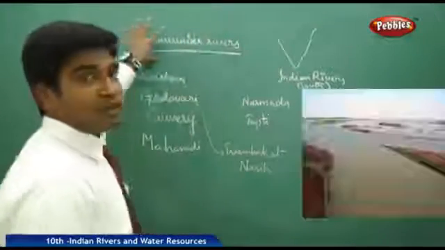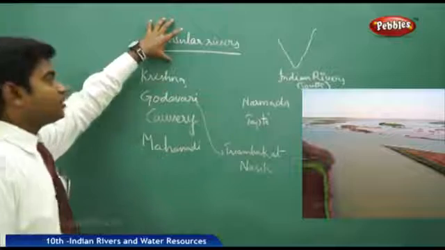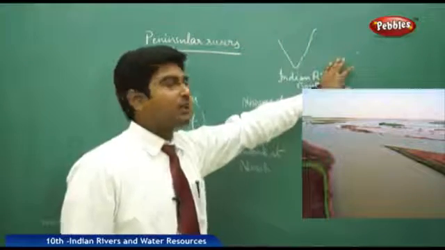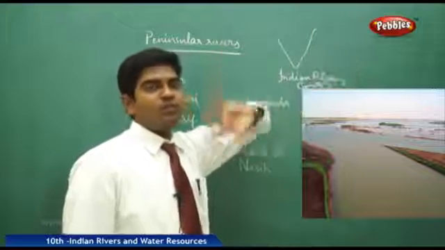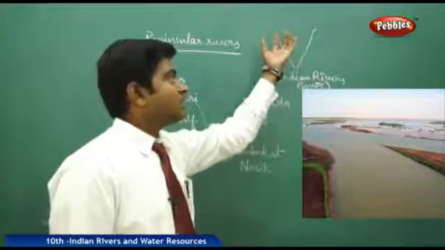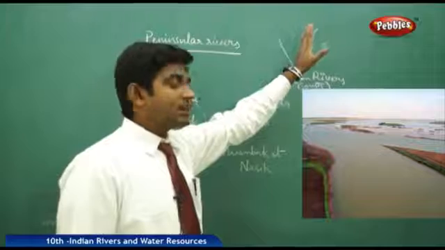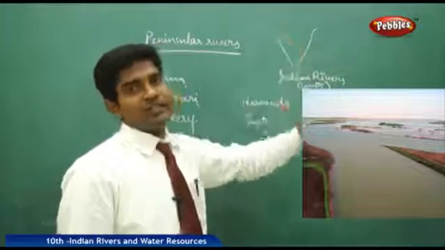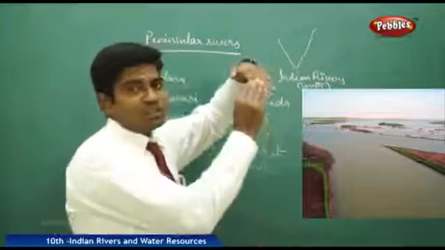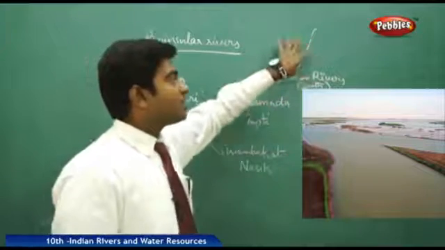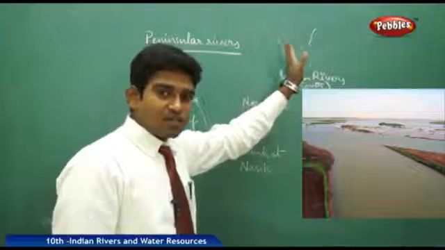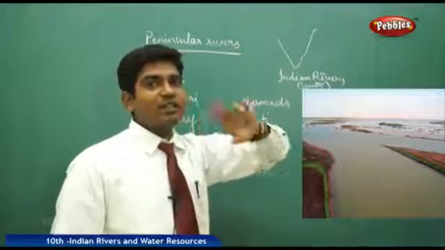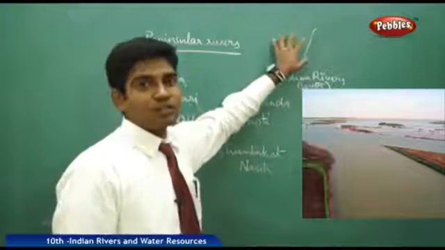Now moving on to the peninsular rivers, we have discussed the Himalayan rivers. The major peninsular rivers start from the Western Ghats, move towards the Eastern Ghats and fall into the Bay of Bengal. The Western Ghats are elevated and the Eastern Ghats are not as elevated. We have a variation there, and it is slightly tilted towards the eastern side, meaning it has a bending shape towards the east. This is one of the major reasons why the rivers starting from the Western Ghats flow towards the east and fall into the Bay of Bengal, except the 2 rivers, Narmada and Tapti, which are in the upper part nearby Gujarat, in the Satpura region.